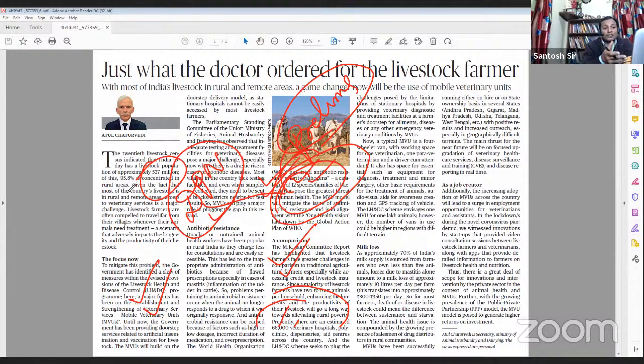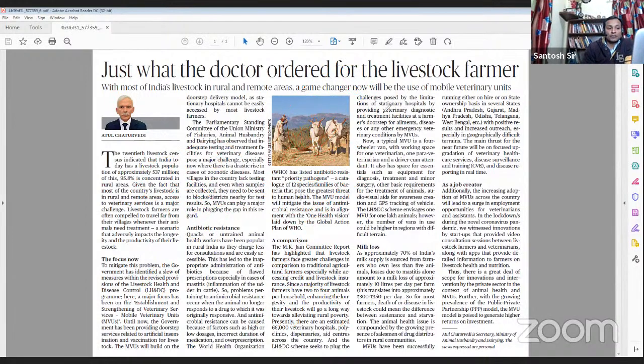Then the editorial talks about a lot of livestock diseases which are very prevalent in India. There is a list of names of livestock diseases, and a prelims question can be framed on these too. Foot and mouth disease is one of those diseases. Therefore, this editorial talks about the One Health vision of WHO, which includes human health, animal health, and environment health.